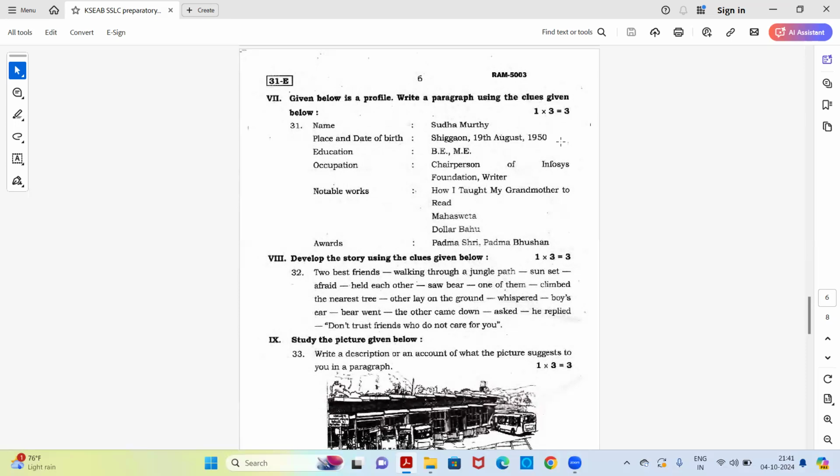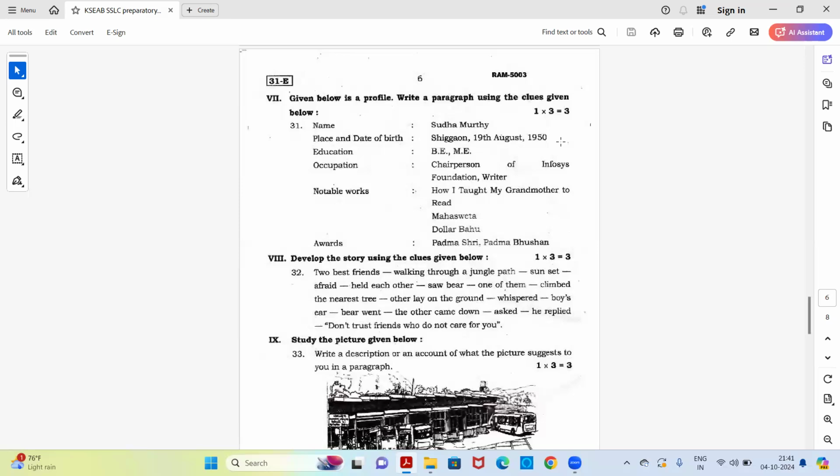chairperson of Infosys Foundation and writer. Notable works, How I Taught My Grandmother to Read, Mahasweta, Dollar Bahu. These are her notable works. Awards, Padma Shri, Padma Bhushan.